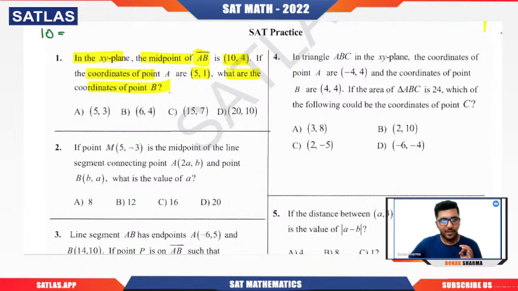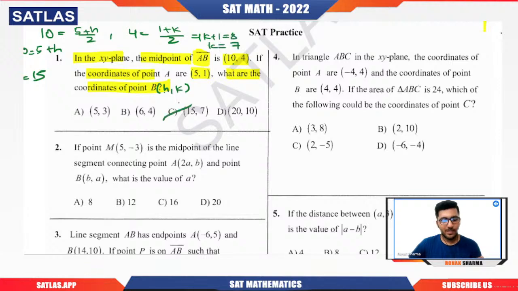If I assume B to be, let's say, h comma k, then 10 will be 5 plus h by 2, and 4 should be 1 plus k by 2. So from here, 20 is equal to 5 plus h, or h will be 15. From here, k plus 1 is 8, or we can see that k is 7. So 15 comma 7. I guess hardly 30 seconds to solve this question.